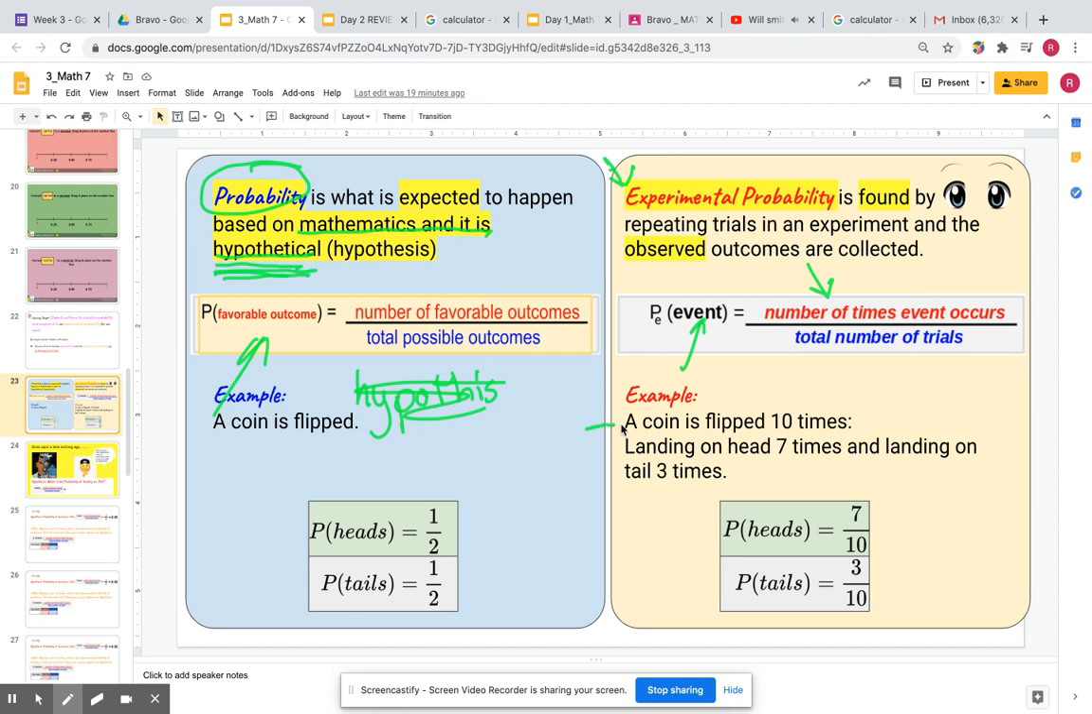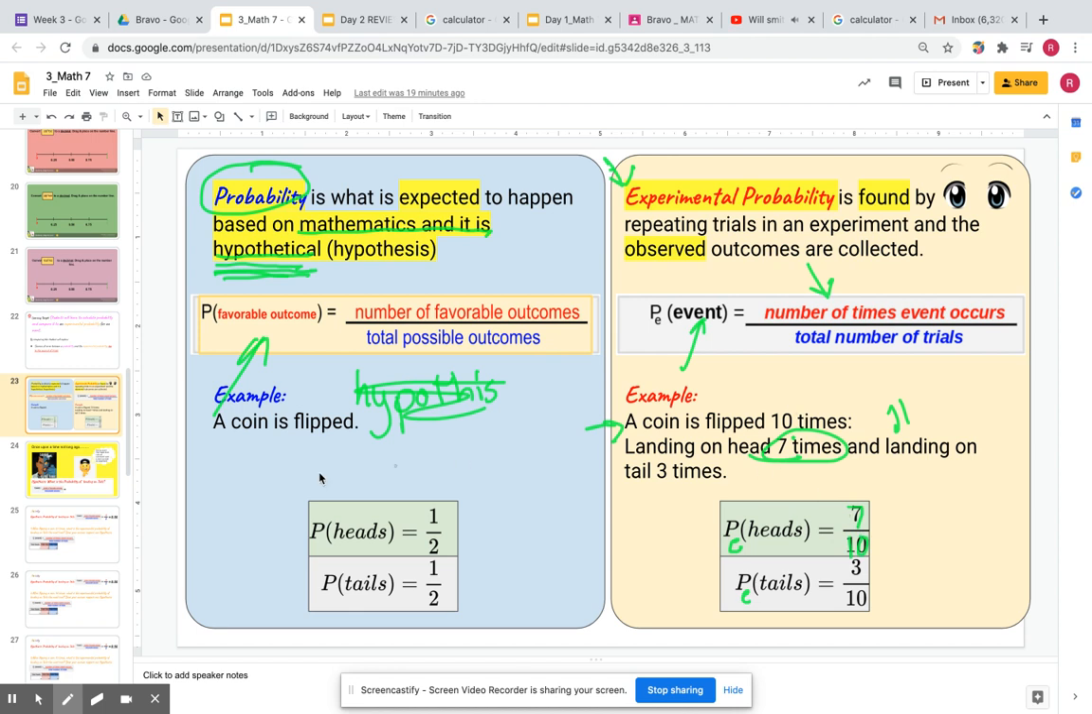Here's a quick example. If we flip a coin 10 times and we land on heads 7 times, and we're trying to find the experimental probability, we should write a little e, by the way, of landing on heads on the 11th time. It turns out from just the experiment of 10 times, we landed on heads 7 times. So the numerator is 7 and the denominator is 10.